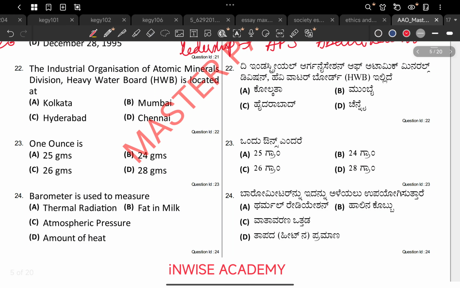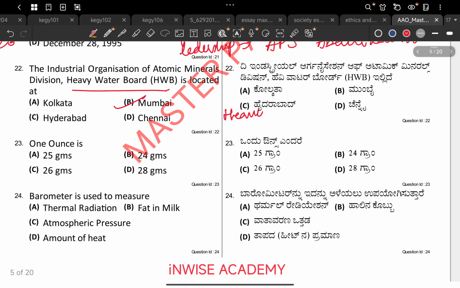Moving on to 22nd question, the Industrial Organization of Atomic Minerals Division Heavy Water Board is located at A, Kolkata, B, Mumbai, C, Hyderabad, D, Chennai. The answer is Mumbai. But what we have to notice is, see, what is heavy water?